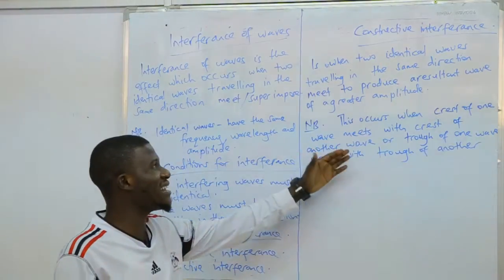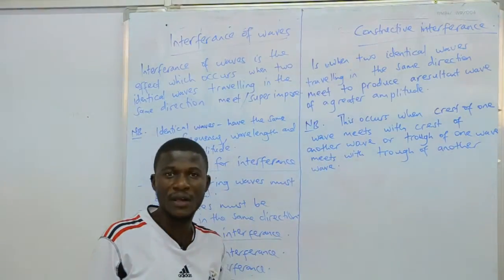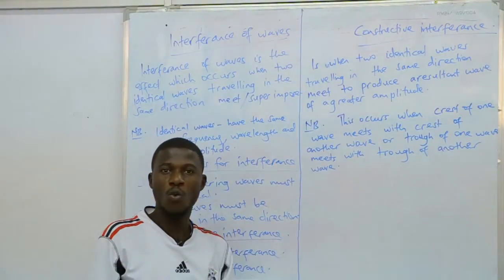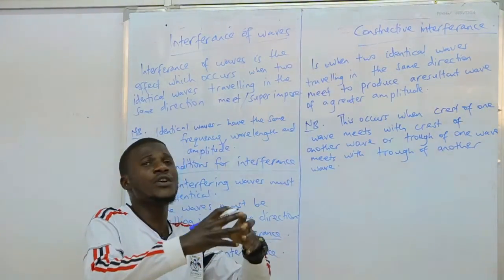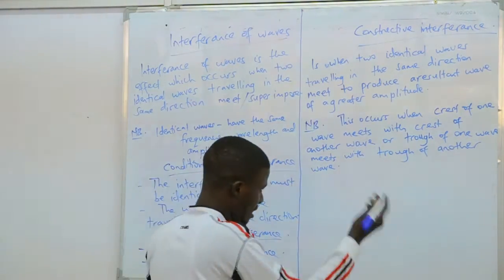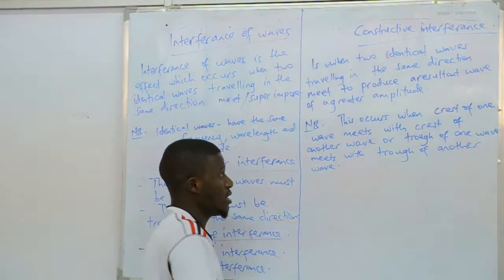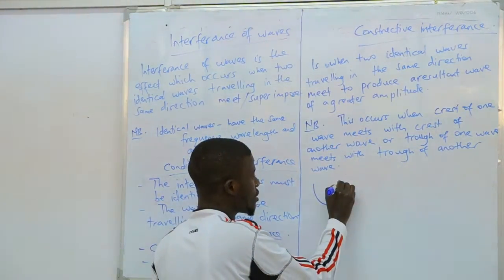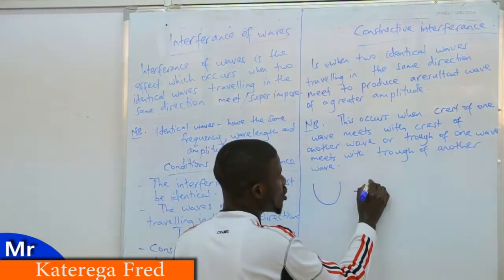This one can help you understand it so easily. So we are going to see that the crest of one wave is meeting with the crest of another wave, and the trough of one wave meets with the trough of another wave. Then when the two meet, we form the one with the greater amplitude. Okay? Let me demonstrate for you here, an illustration. This is what I'm trying to mean. So here you are seeing a crest of this size, a trough of this size, plus this trough.